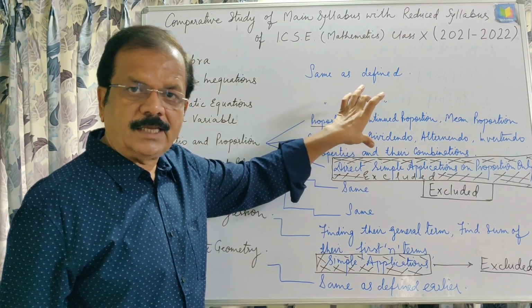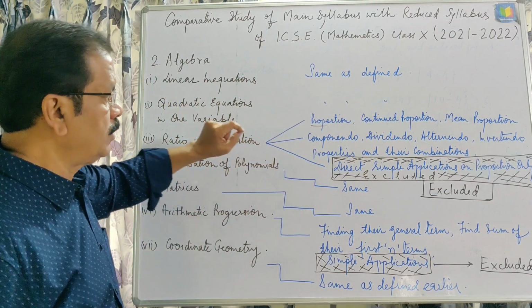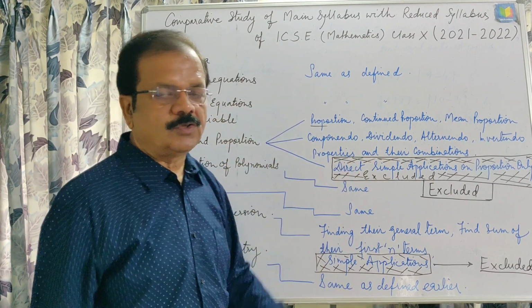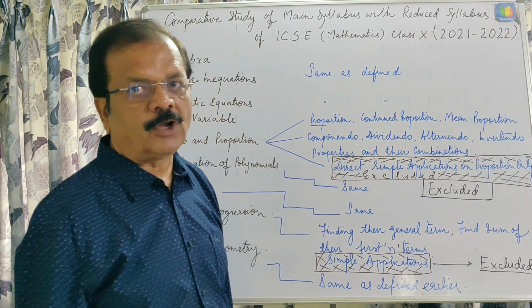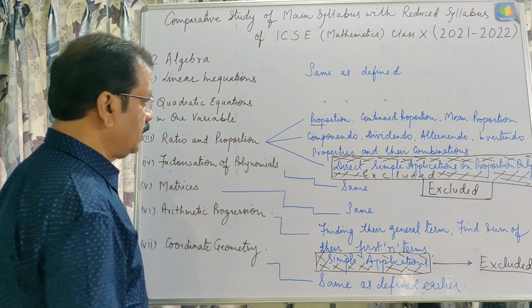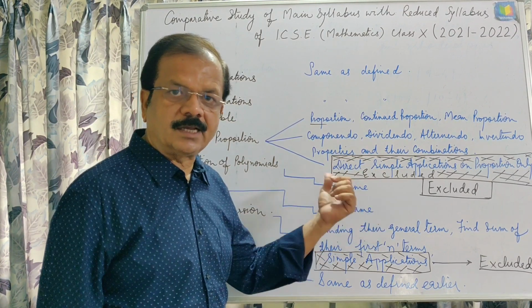These 2 points are still there for the forthcoming examination in 2022, but direct simple applications on proportions is excluded from your syllabus.